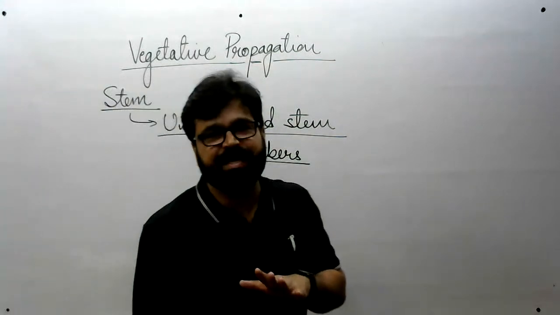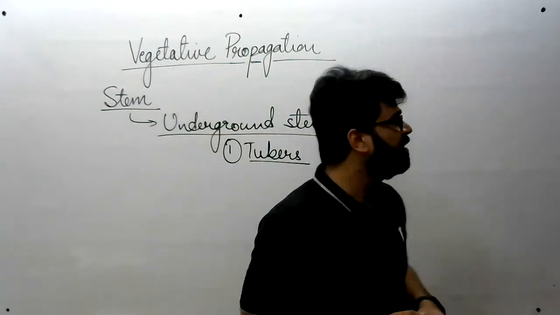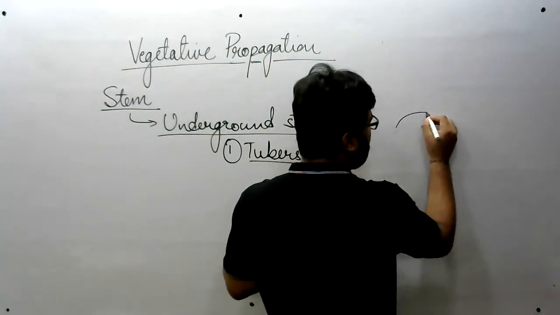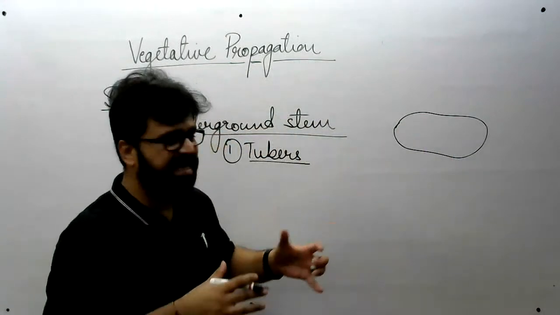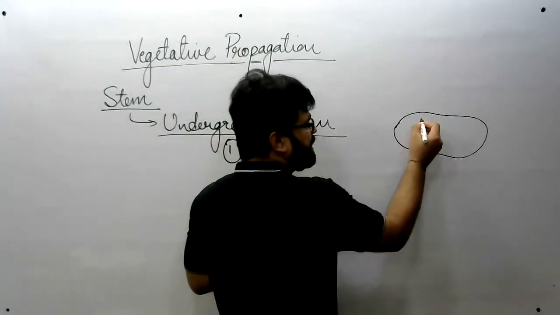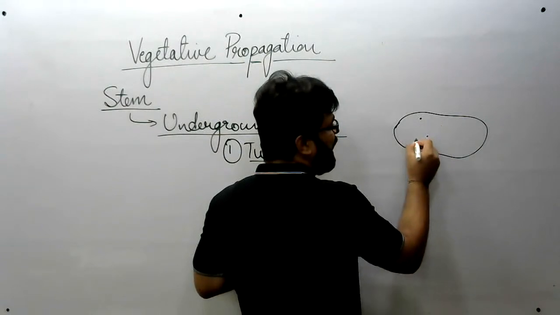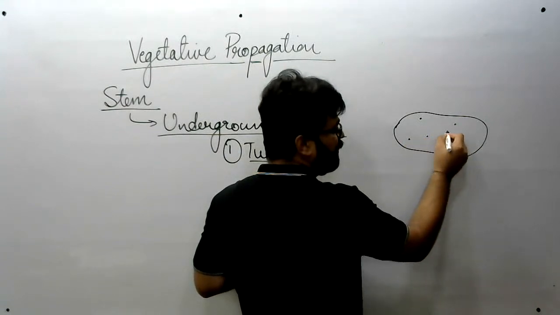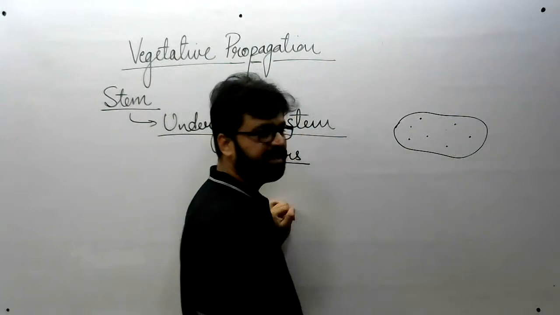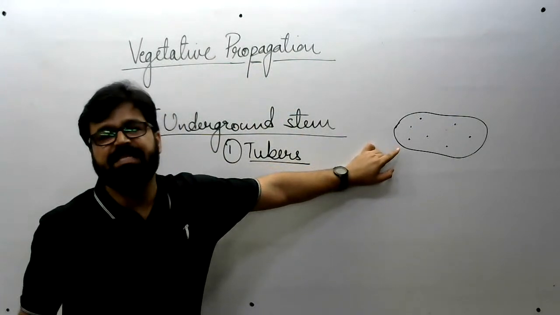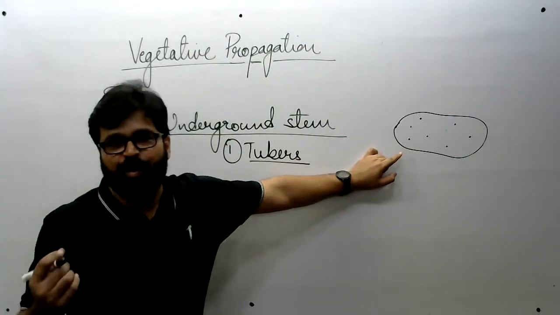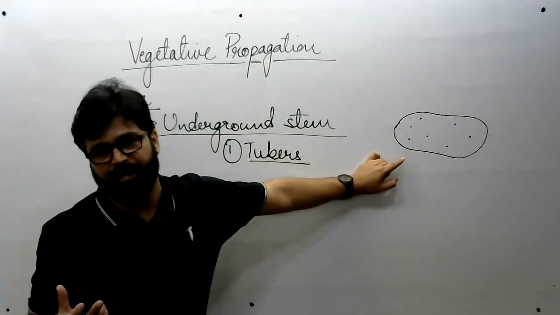Definitely. Absolutely right. You all have seen potato. Potato is like this, right? It is spread out somehow, and on it you have seen the eyes of potato. These structures, all right, are nothing but nodes, and nodes are found on stem.